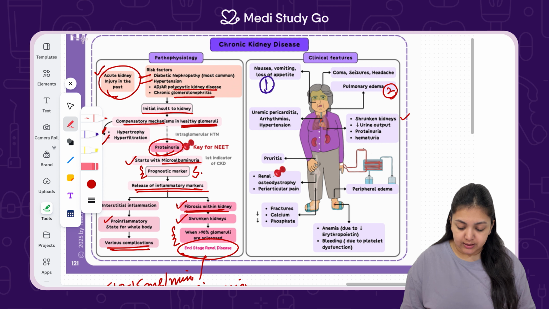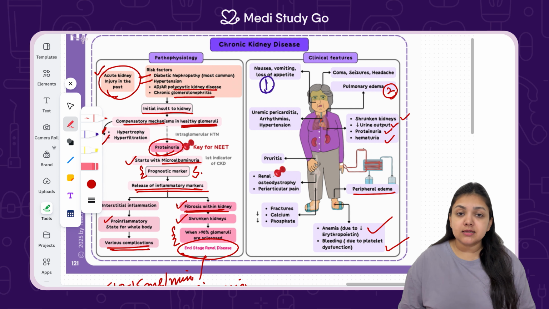There is going to be shrunken kidney, less output, high content of protein in the urine, leading to proteinuria and hematuria, which is because of blood in the urine. There is going to be peripheral edema because of fluid retention, anemia because erythropoietin will also get filtered out, and bleeding because platelets are also not going to function correctly.